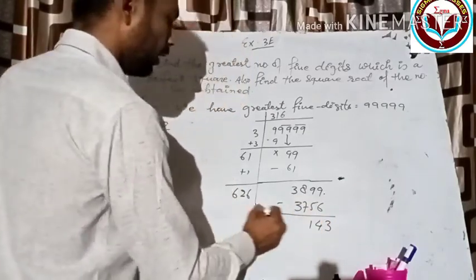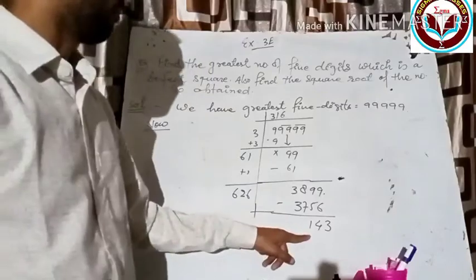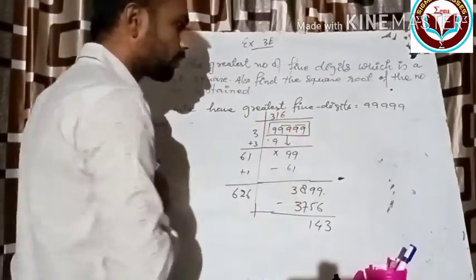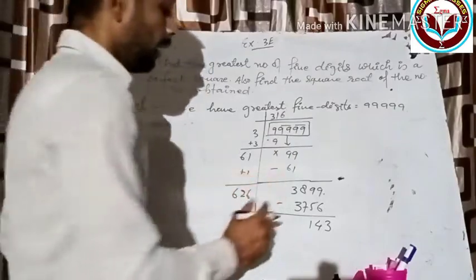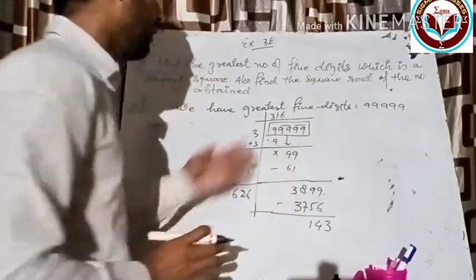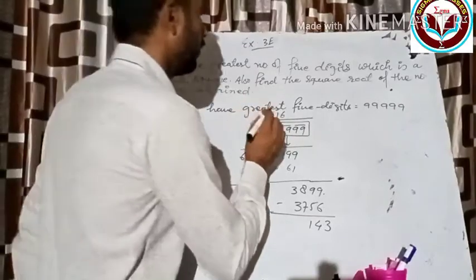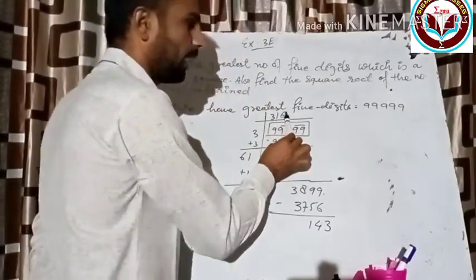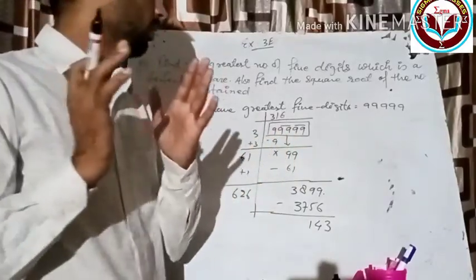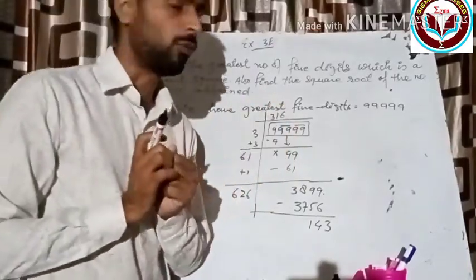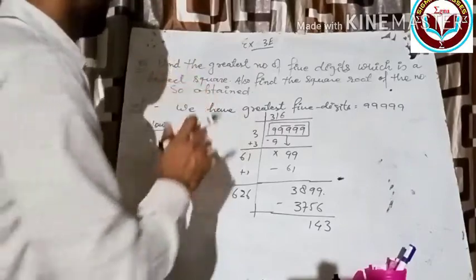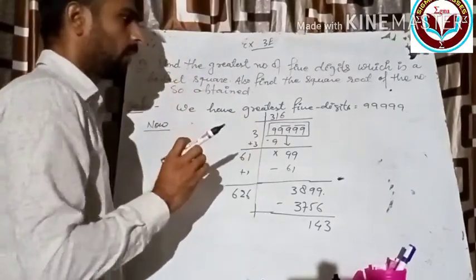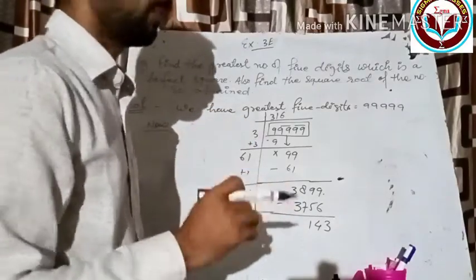Okay, now see here, after this term is finished, completely finished. So if we find the perfect, means complete, square root of this number, then it will come in decimal form. Okay, but see the question, we have to find the perfect square, means a number without decimals.